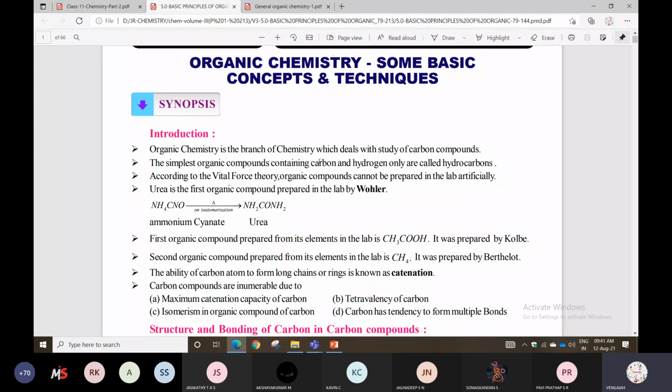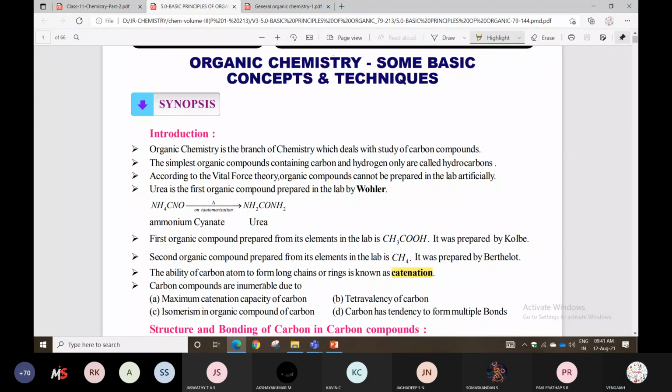It was prepared by Berthelot. Next, the ability of carbon atoms to form long chains or rings is known as catenation.